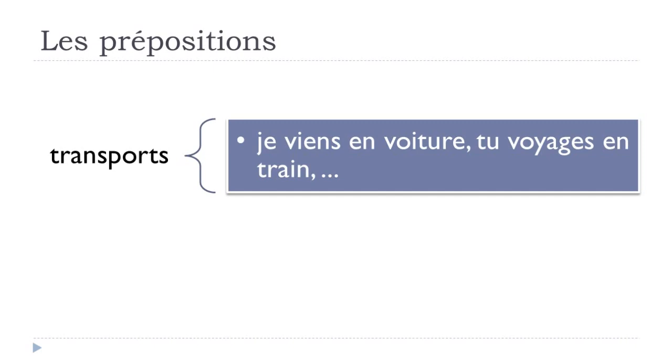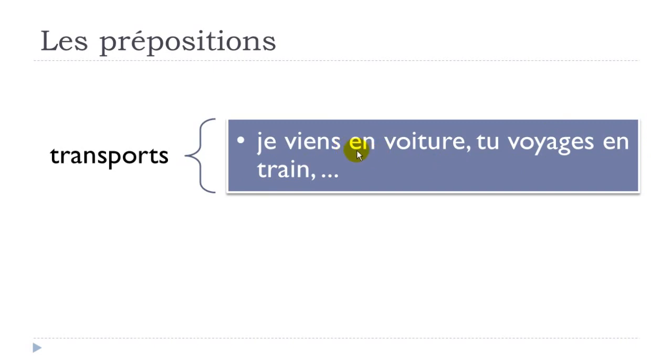But keep in mind that the main difference is that if you want to use this preposition en, normally we use it when we introduce a means of transport that means you will be inside it. So you are inside the car, you are inside the train. If it were a metro, it would be exactly the same. If it were a tram, it would be exactly the same. You would use this en just because you are inside, okay? So that's the reason why we make the difference between en and a.